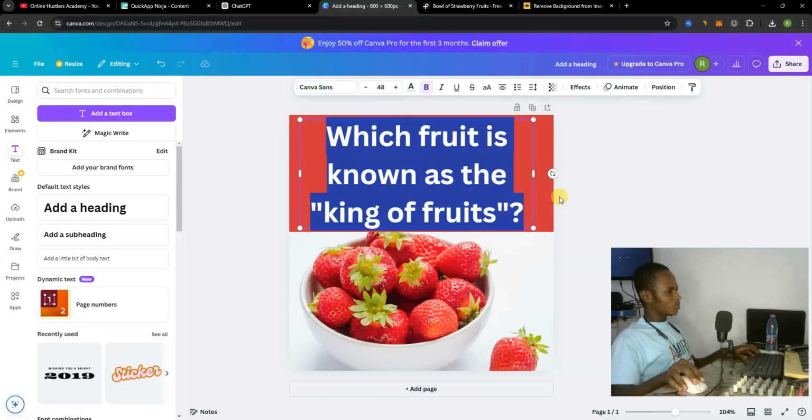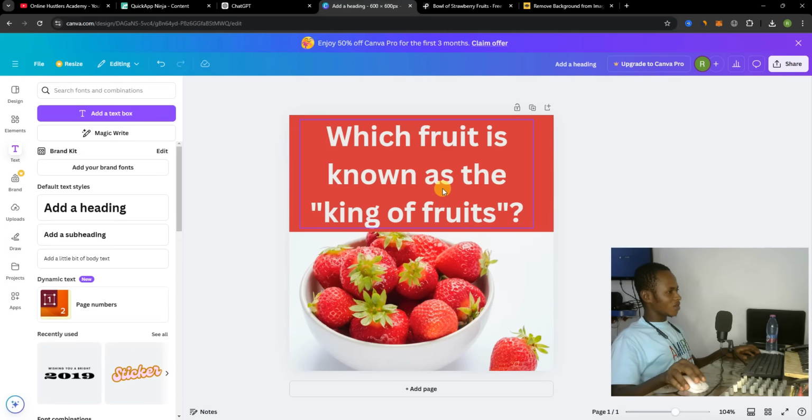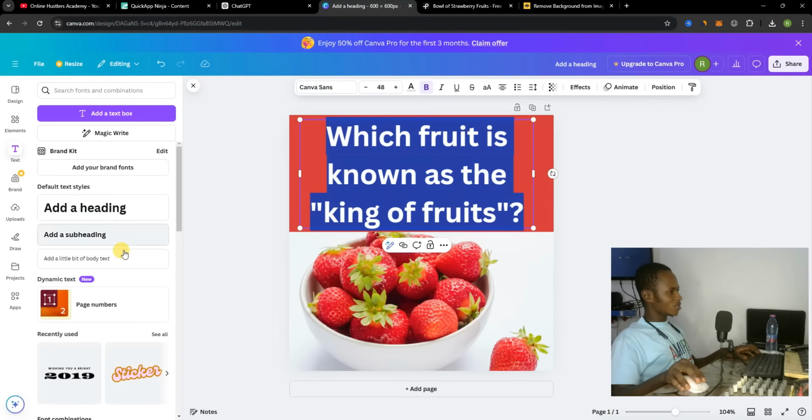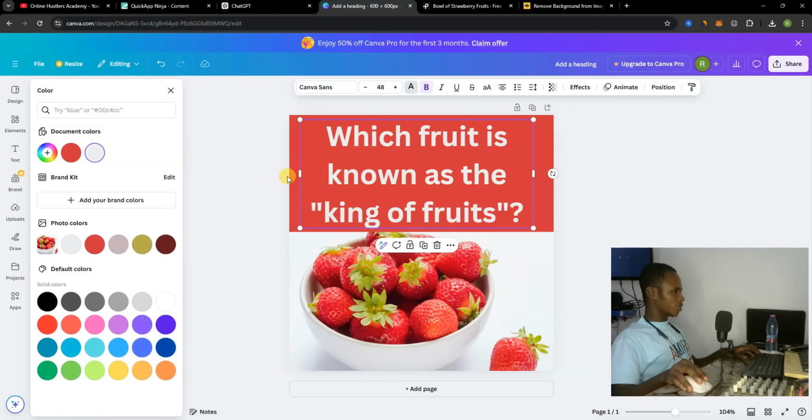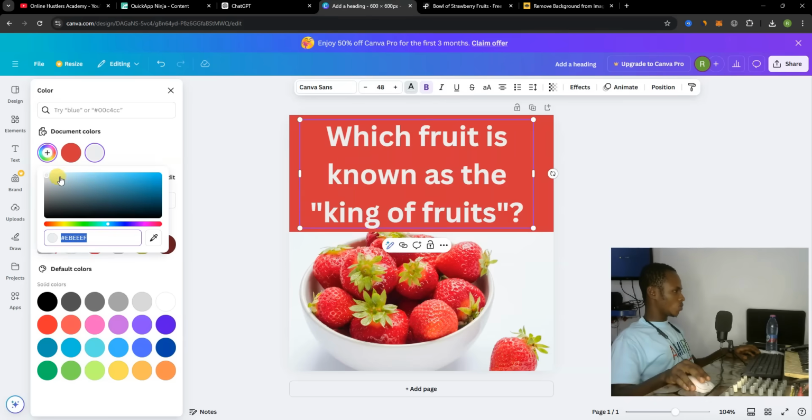Alright, so let's check this one out now. The colors are not white, so I have to change it. Just select everything and change the color to pure white.